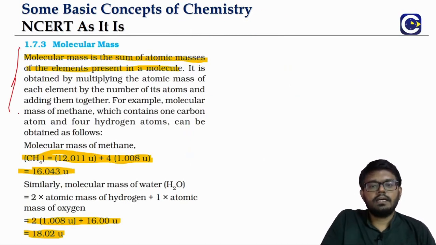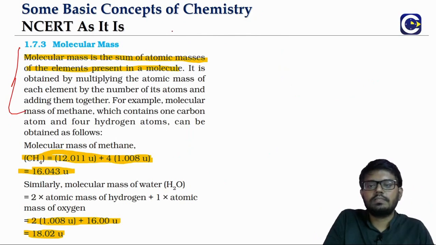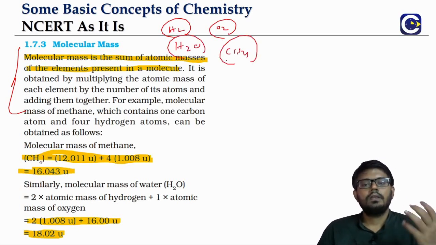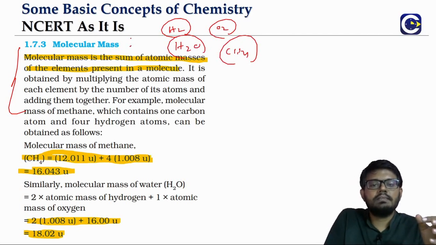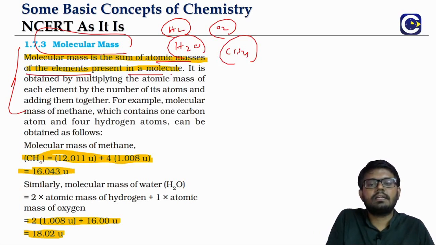Similarly, if you look at the molecules, what is a molecule? Atoms combine to form a molecule. Today we know that we can have molecules in which atoms of the same element are present, like H2 is a molecule, O2 is a molecule, or atoms of different elements, like H2O is a molecule, CH4 is a molecule. So how do we get the molecular mass? Just add the atomic masses of the elements present inside the molecule.